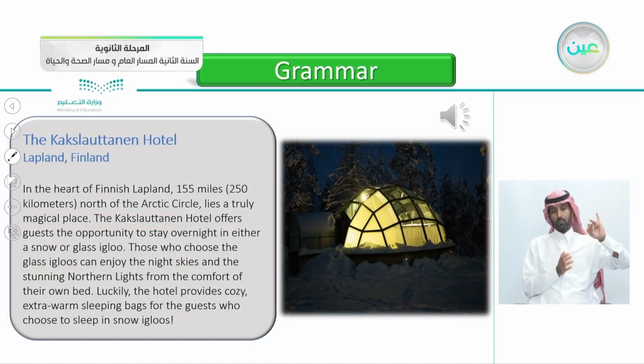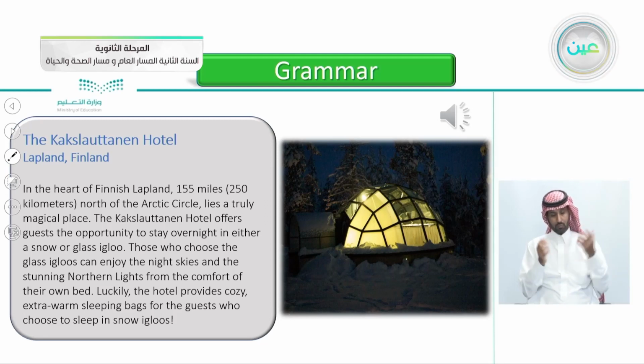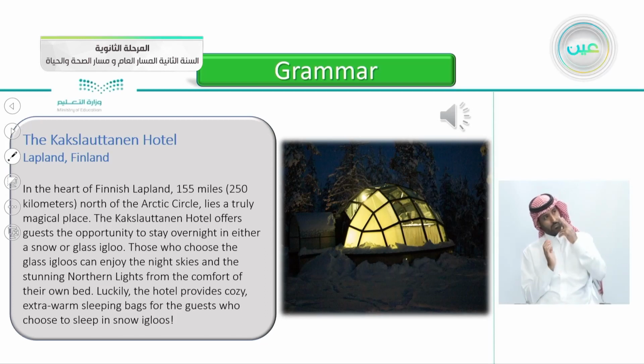Let's listen to it together. The Kakslauton Hotel, Lapland, Finland. In the heart of Finnish Lapland, 155 miles, 250 kilometers, north of the Arctic Circle, lies a truly magical place. The Kakslauton Hotel offers guests the opportunity to stay overnight in either a snow or glass igloo. Those who choose the glass igloos can enjoy the night skies and the stunning northern lights from the comfort of their own bed. Luckily, the hotel provides cozy, extra warm sleeping bags for the guests who choose to sleep in snow igloos.